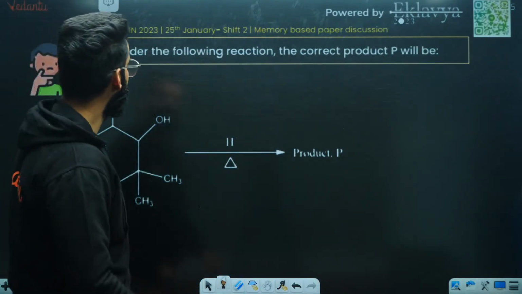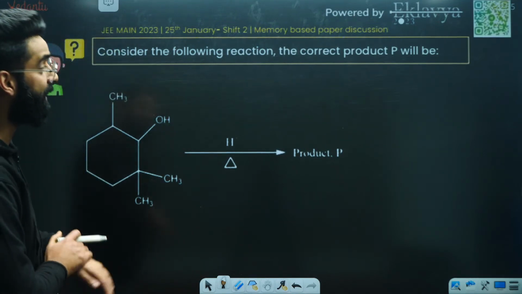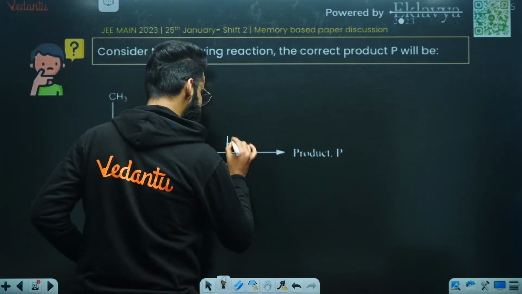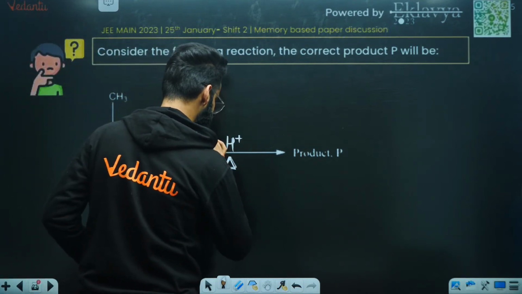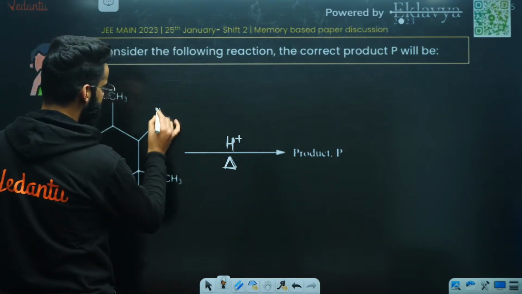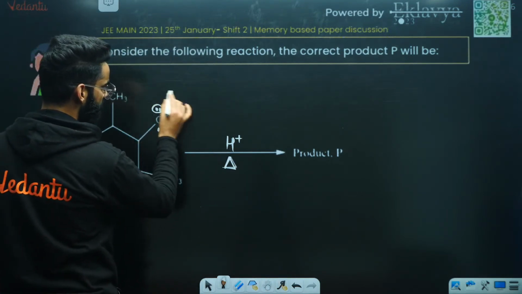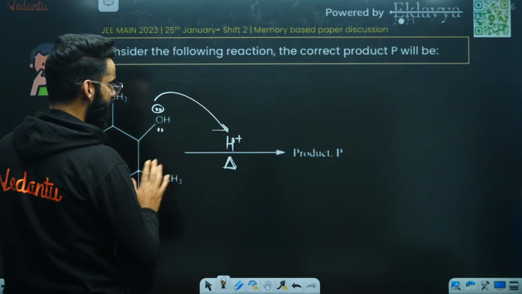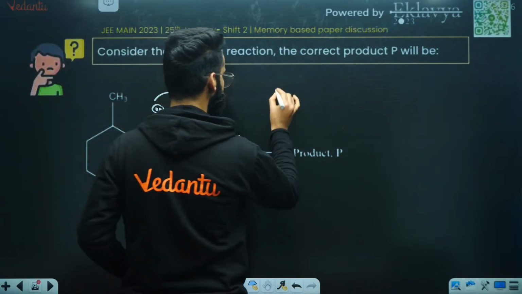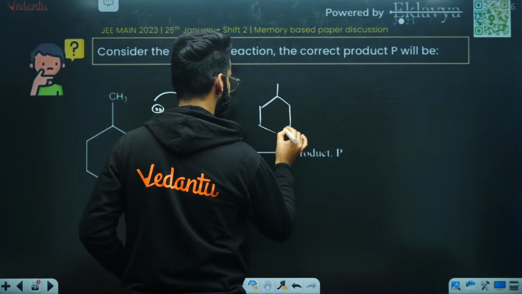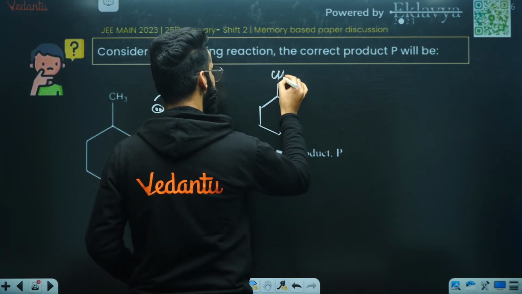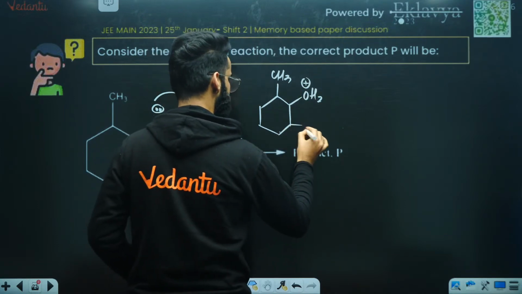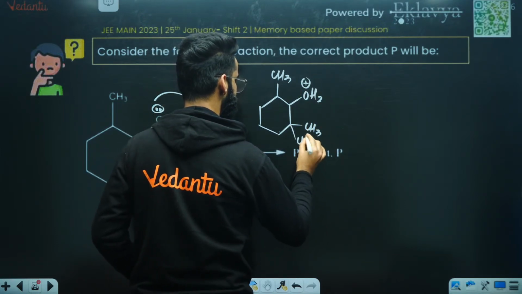Look at this question. Consider the following reaction. The correct product will be. What is going to be the correct product? The reaction is taking place in the acidic medium. This is H positive, this is heat. So basically, this oxygen has got a lone pair. This lone pair is going to attack at this position. If the lone pair attacks at this position, what's going to happen? I'm going to write it here. This is CH3. It becomes OH2 positive. This is CH3 and this is CH3, correct?